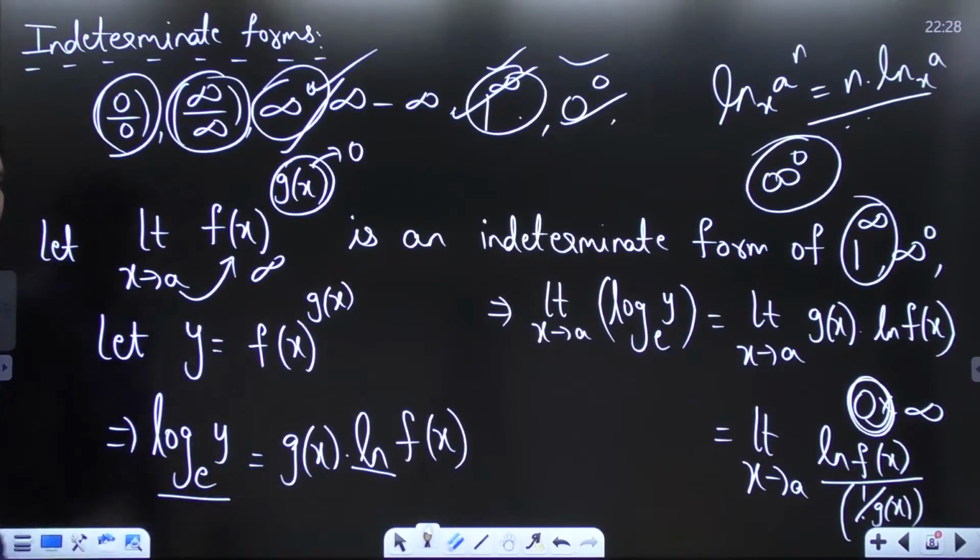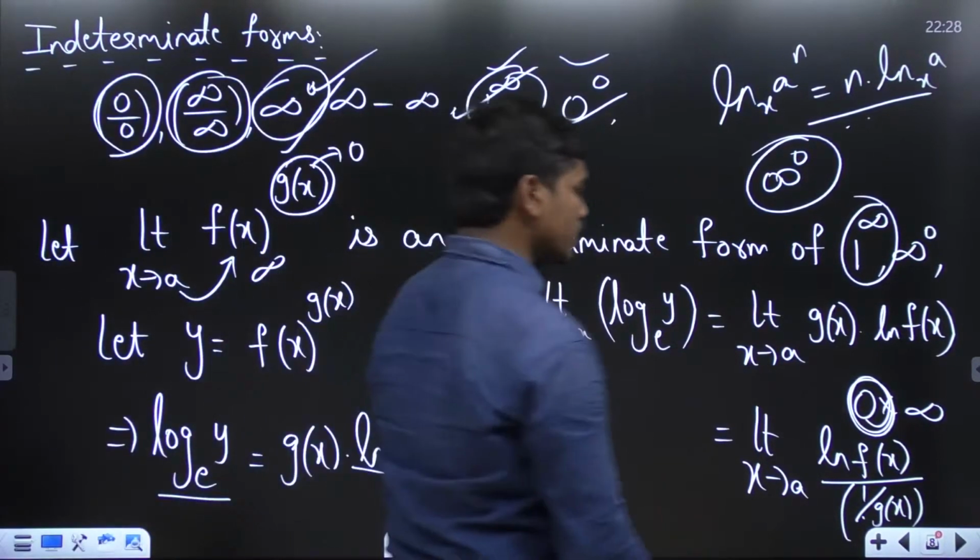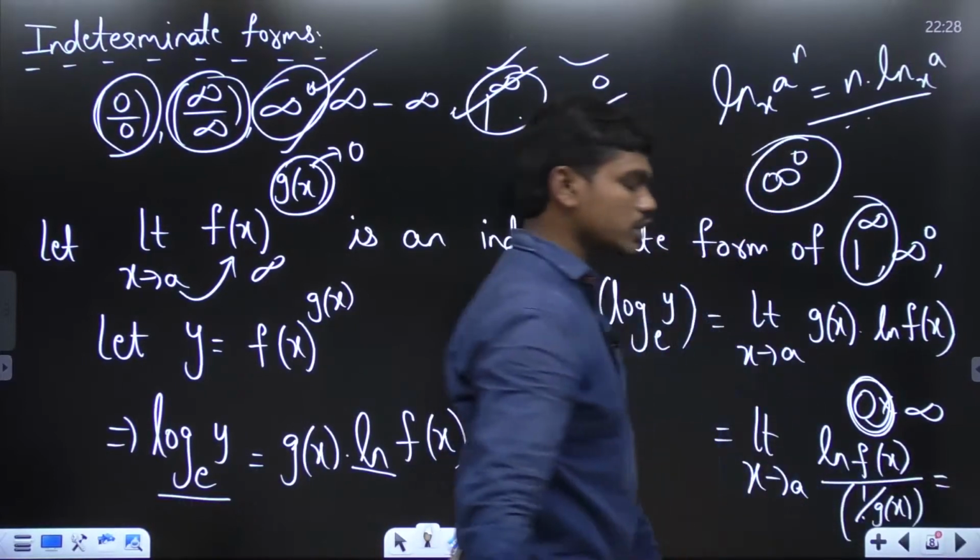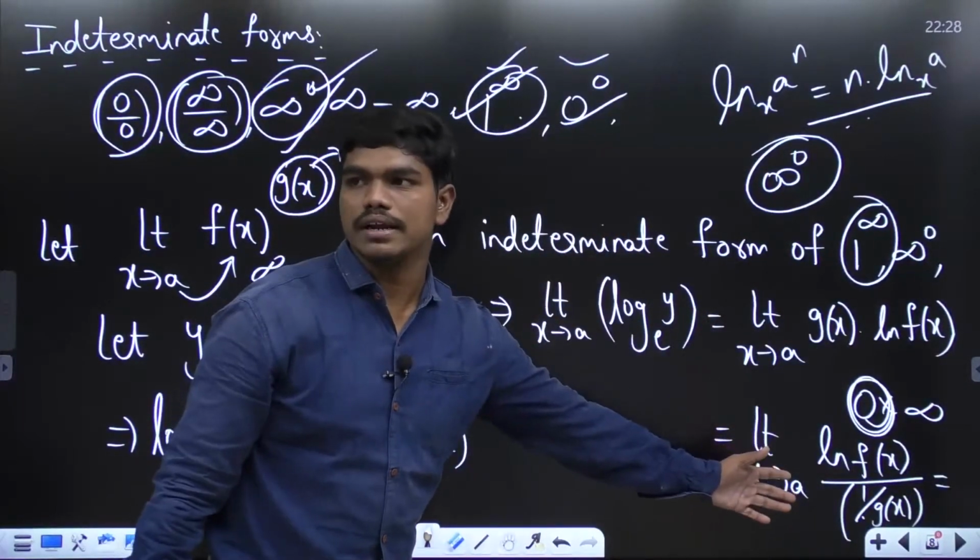Ln or log to the base e, both are equivalent. Okay, so no issues. So here you will be getting either 0 by 0 or infinity by infinity, so we can apply L'Hospital at this moment.